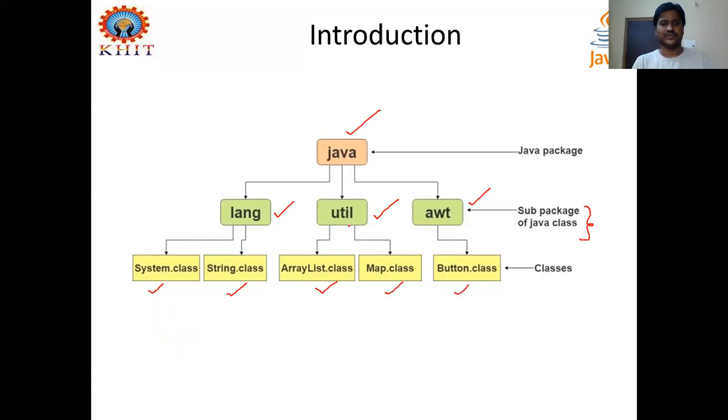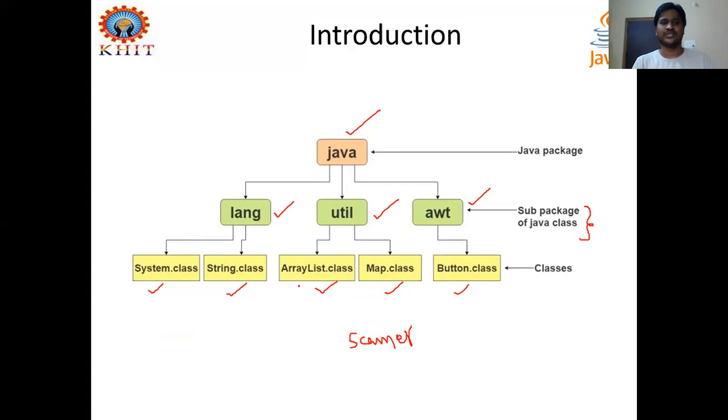And we know this util package. So java.util, we imported this util package for using the Scanner class, right? Do you remember this one? The Scanner class is for giving input through the keyboard in your Java programs.